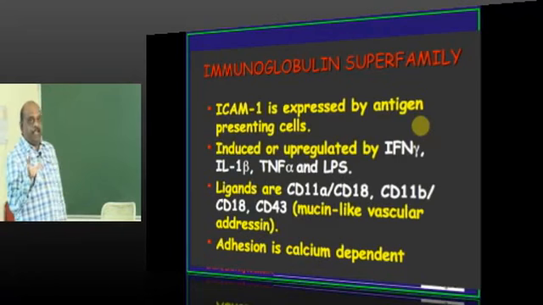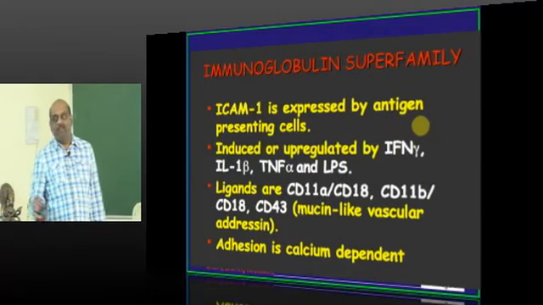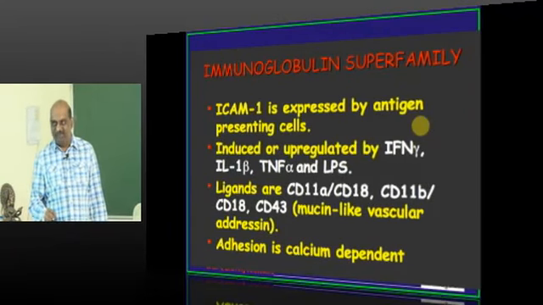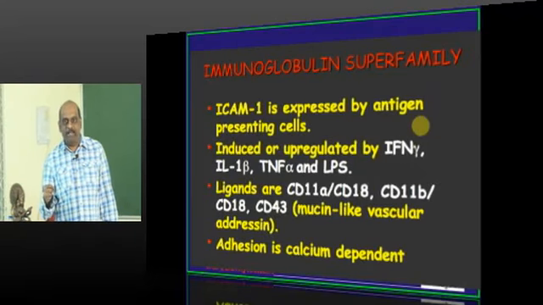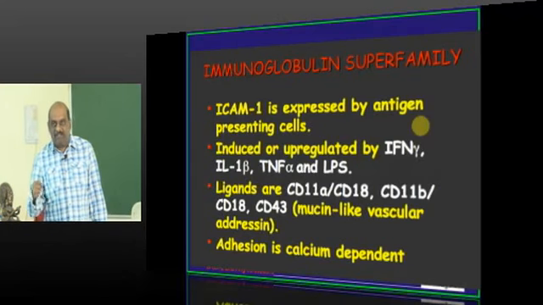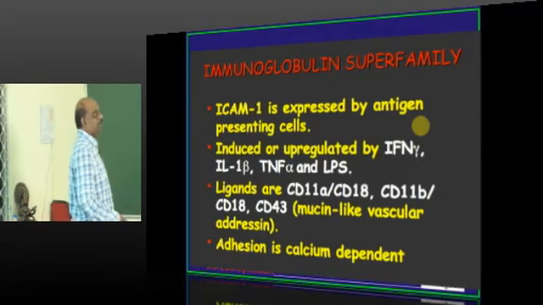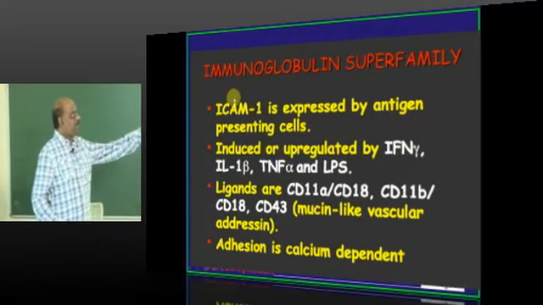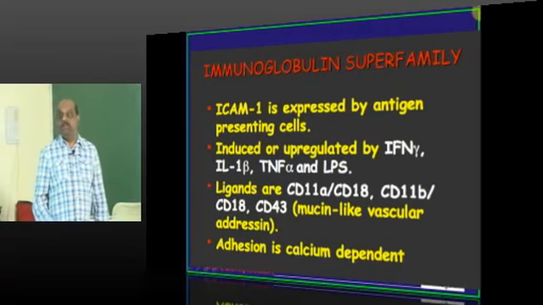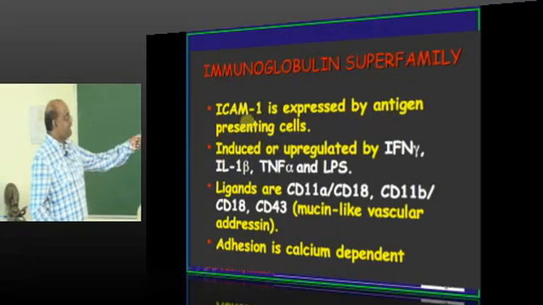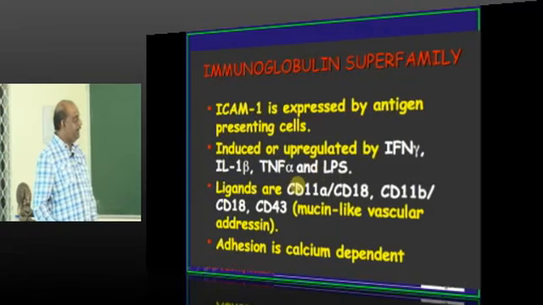So, antigen presenting cells will arrest the antigen. This fellow is a foreign fellow. He is not a native of this place. He is a dangerous guy. He will arrest. So, antigen presenting cells will express this ICAM-1 in addition to the vascular endothelial cells, is what we have to basically appreciate.